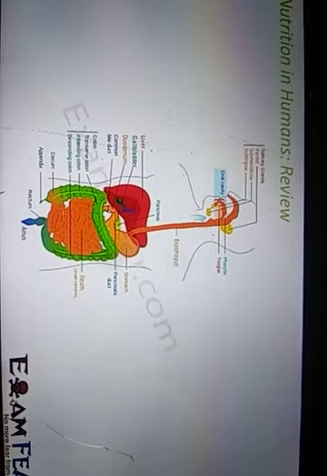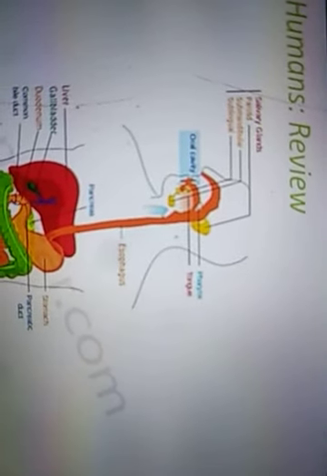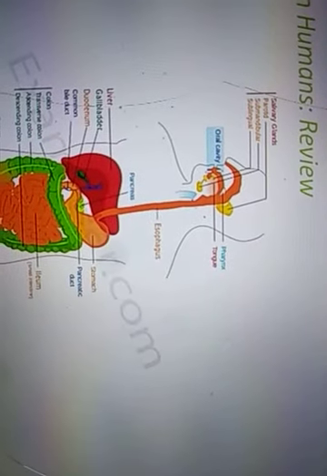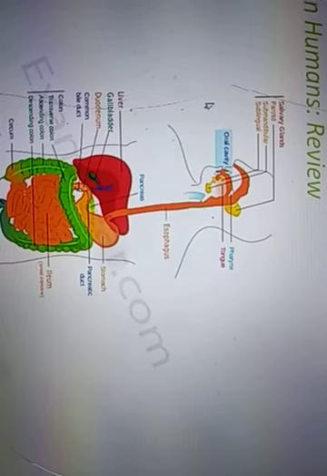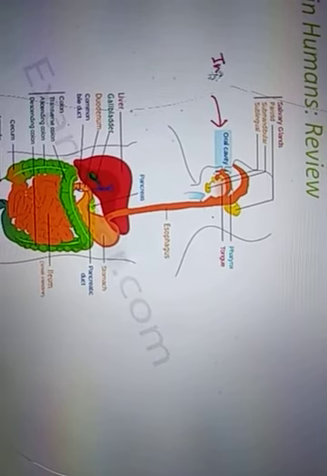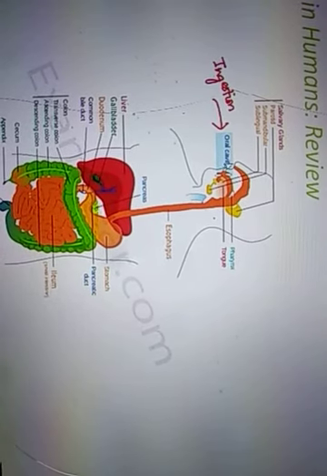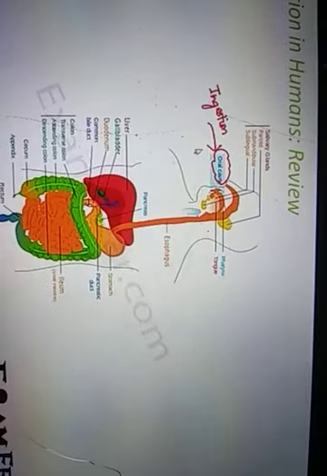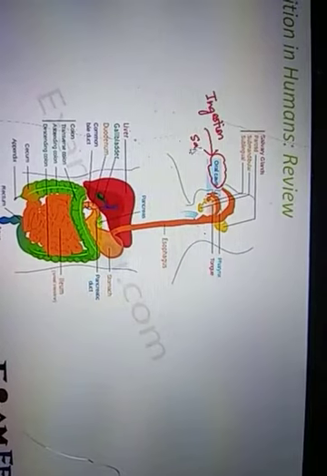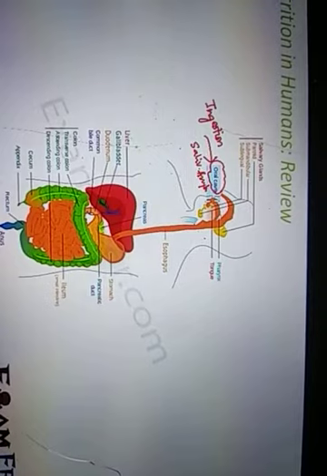Now let us have a quick review of whatever we have discussed in the entire process of nutrition in humans. It was a complex process, I agree, but I hope that you have been able to follow. The process starts with our mouth. Through the mouth, ingestion, the intake of food. Now when it enters the mouth, the saliva secretes salivary amylase, and this salivary amylase helps in the digestion of carbohydrate.